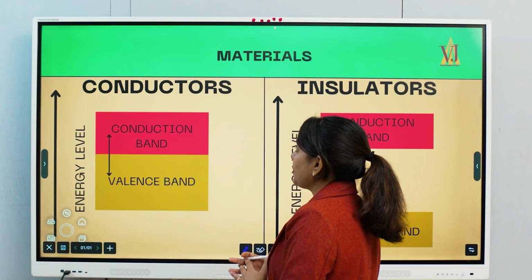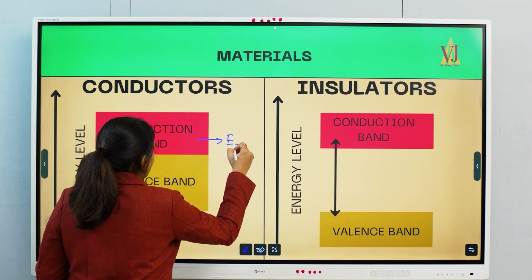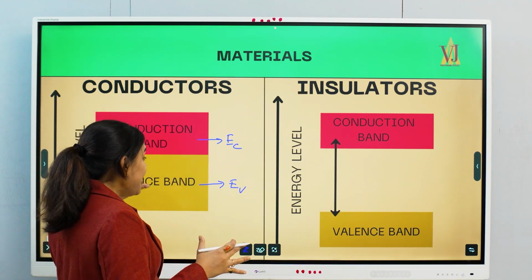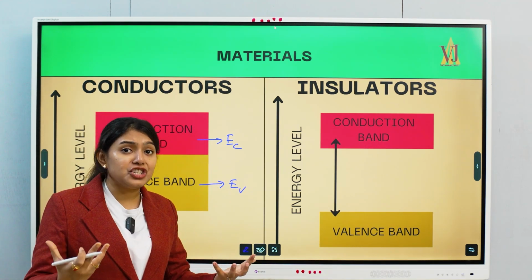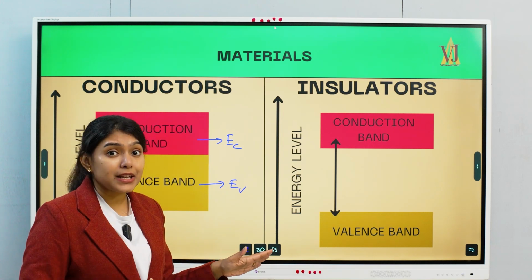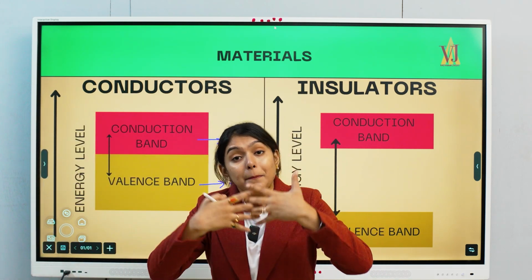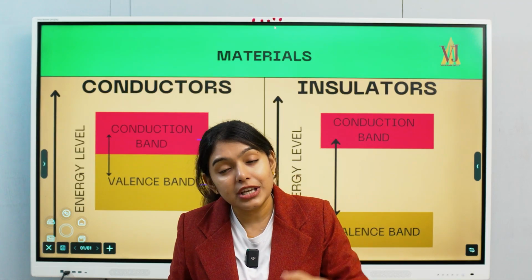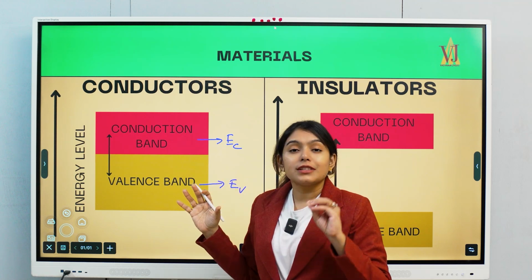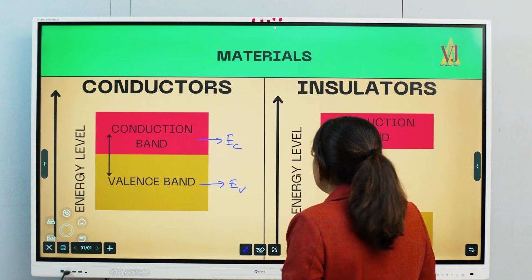Now from these two topics, let us cover conductors first. There is an energy at the conduction band, and this is the energy at the valence band. If my electrons already have that energy in order to conduct, they are already part of conductors. That means the valence band and the conduction band overlap, because the electrons already have that much energy in order to flow. So in conductors, the electrons are able to flow and they do not pose any hindrance to the flow of electrons.